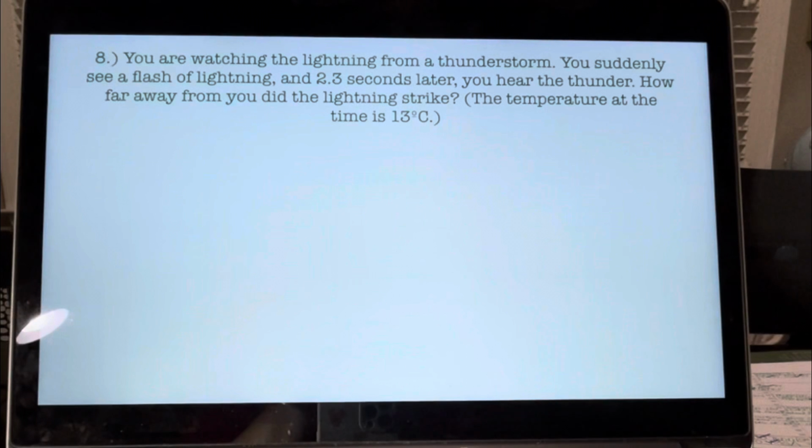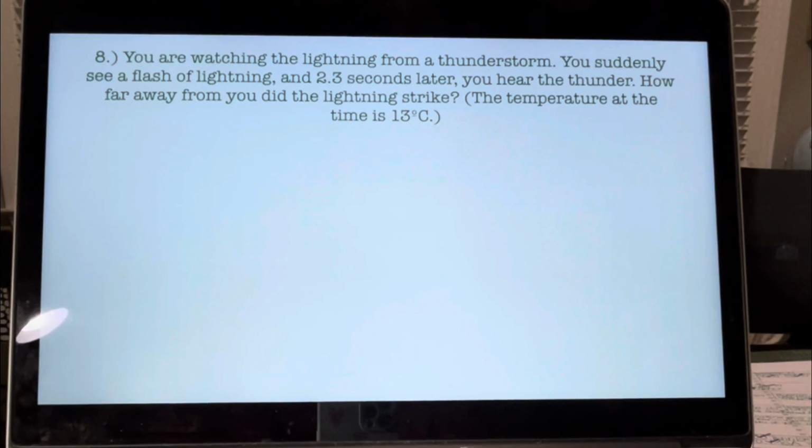All right, question number 8. You are watching the lightning from a thunderstorm. You suddenly see a flash of lightning, and 2.3 seconds later, you hear the thunder. How far away from you did the lightning strike? The temperature at the time is 13 degrees Celsius.